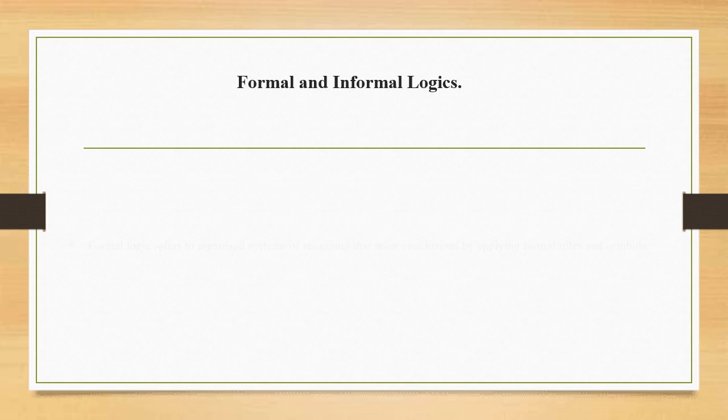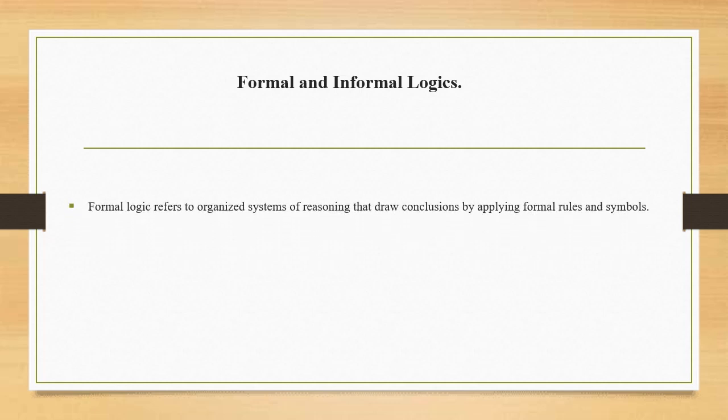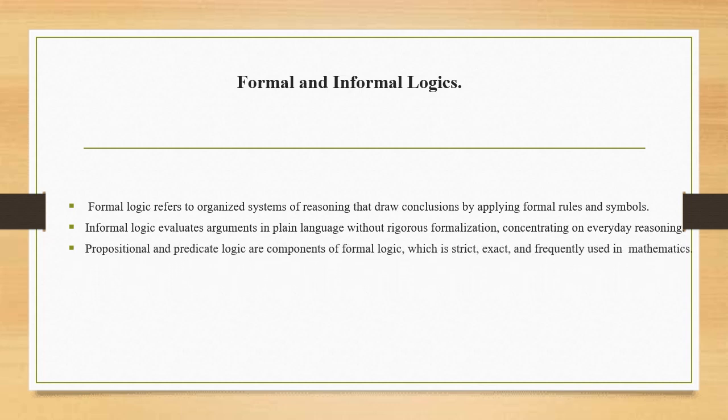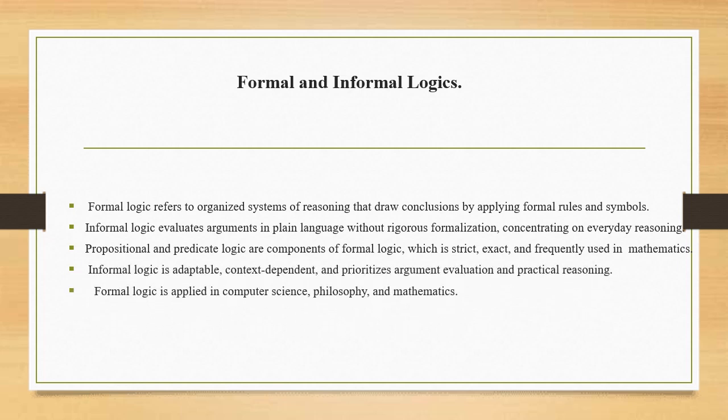Then, formal and informal logic. Formal logic refers to an organized system of reasoning that draws conclusions by applying formal rules and symbols. Informal logic evaluates arguments in plain language without rigorous formalization, concentrating on everyday reasoning. Propositional and predicate logic are components of formal logic, which is strict, exact, and frequently used in mathematics. Informal logic is adaptable, context dependent, and prioritizes argument evaluation and practical reasoning.